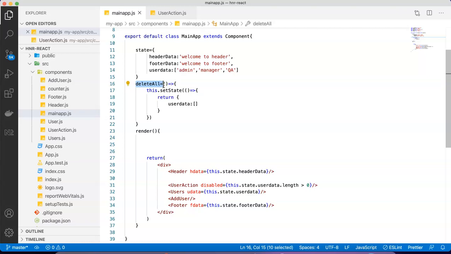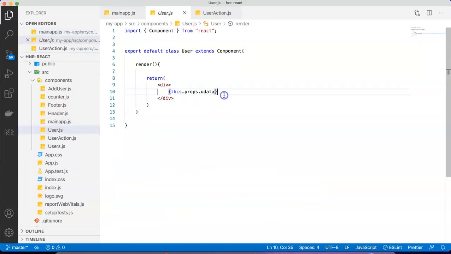So which component? Let's talk about options. In my users here, I can say DA equal to, just pass this function deleteAll by saying deleteAll. See, we are passing this deleteAll here to which component? Users. So this users will hold this property called DA, which will internally invoke deleteAll. So I'll be going to the users class now.